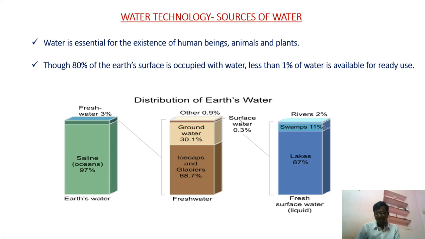This surface water is only 0.3%. It is further distributed into lakes, swamps and rivers. So this is the distribution of water on the earth. Fresh water is a very small amount. So we have to save water.